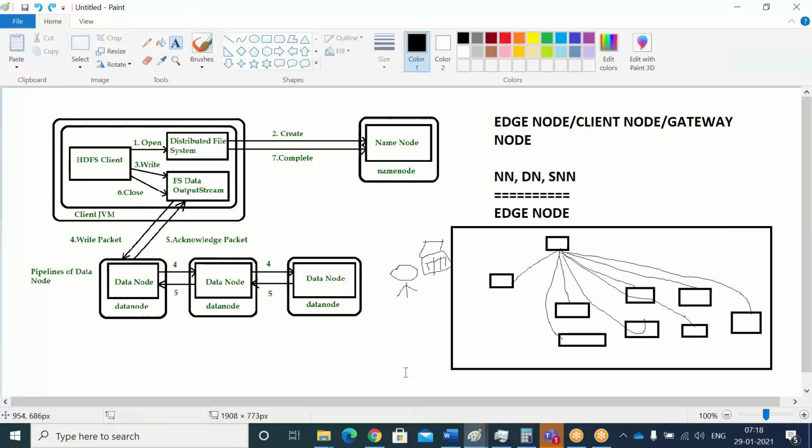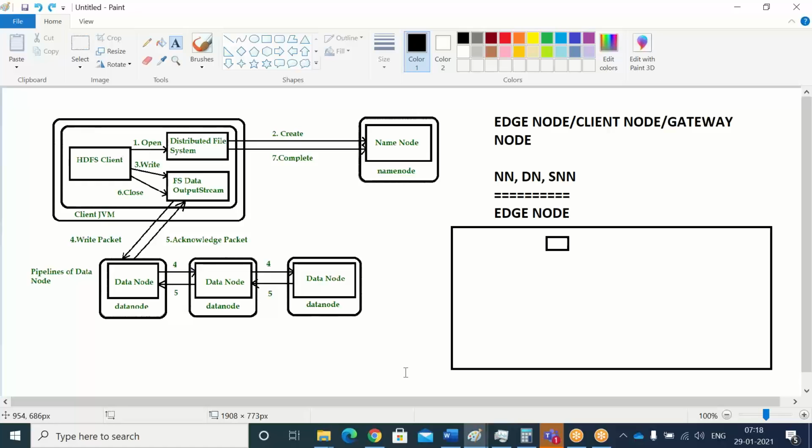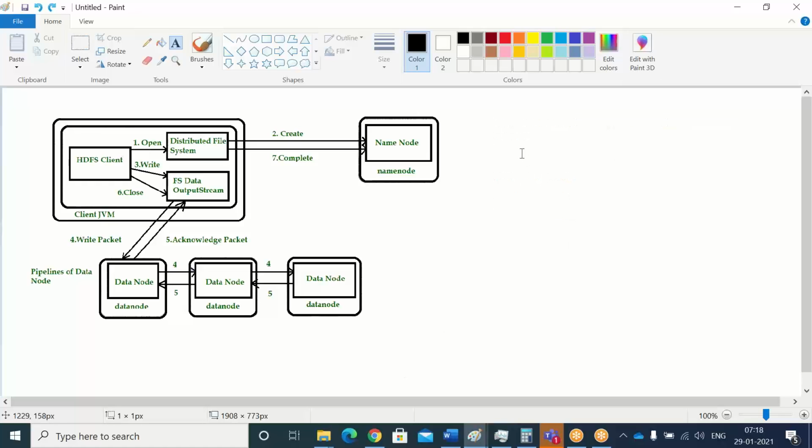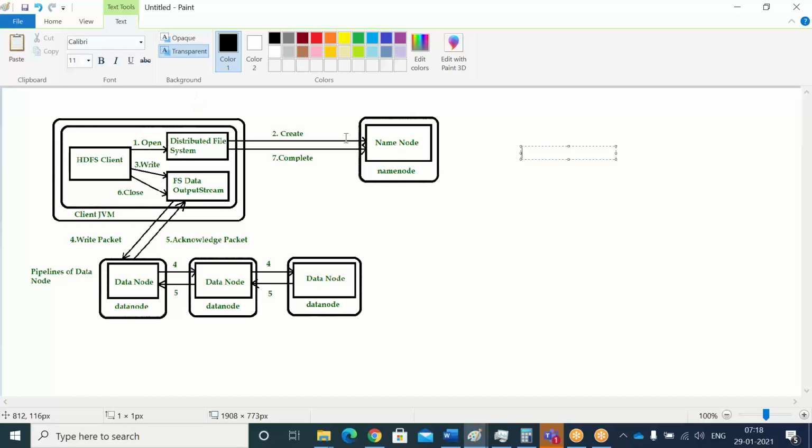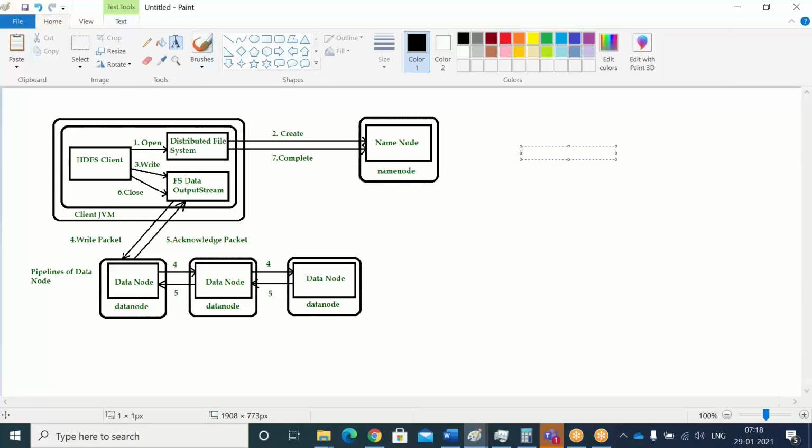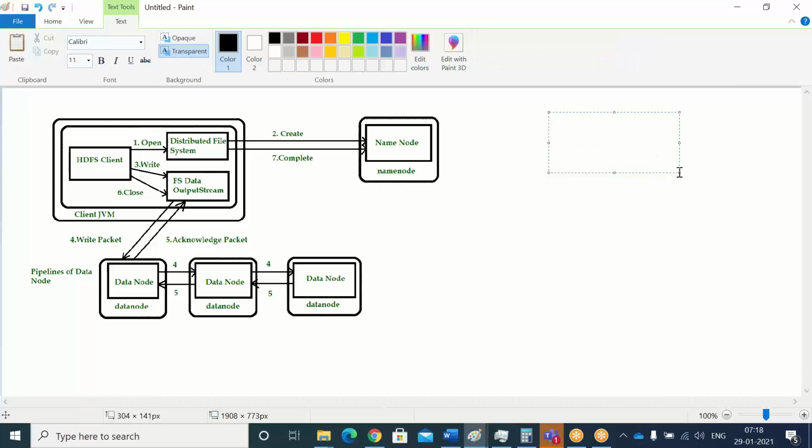My input file is input.txt. This is my input file. I want to write this input file into my cluster, that means into my HDFS file system.